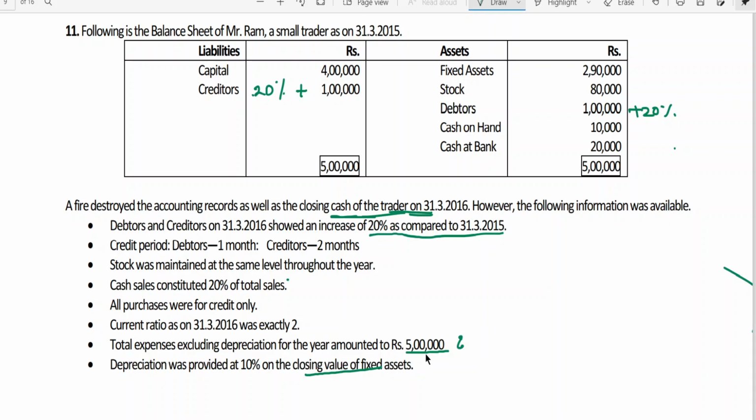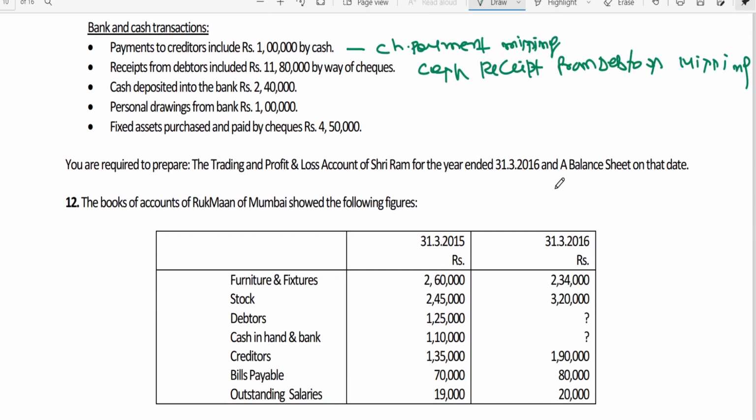The difference amount could be the expenses incurred through issue of checks, which we need to cross check. If that is the case, then the balance of expenses can be through the cash column. So that information we will know only after opening the cash and bank column, that means in the cash book. Then after this, you can go for trading and P&L account.